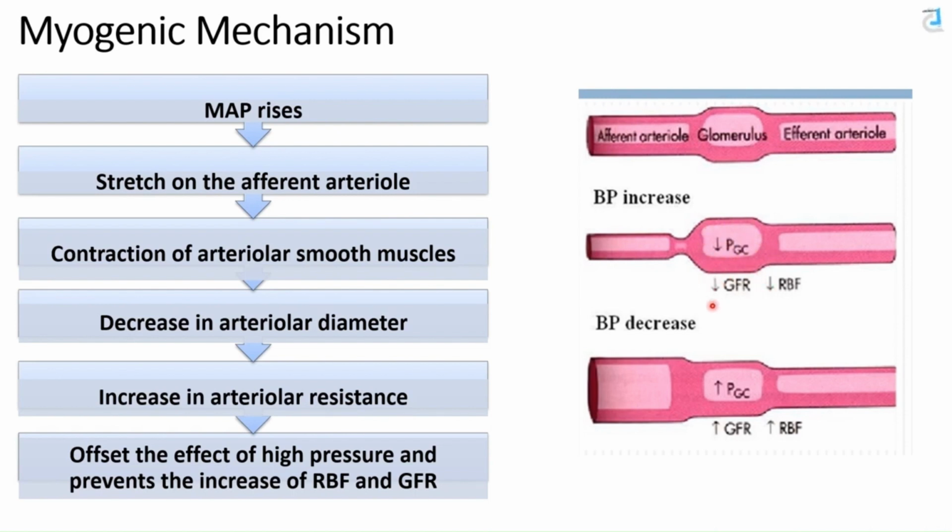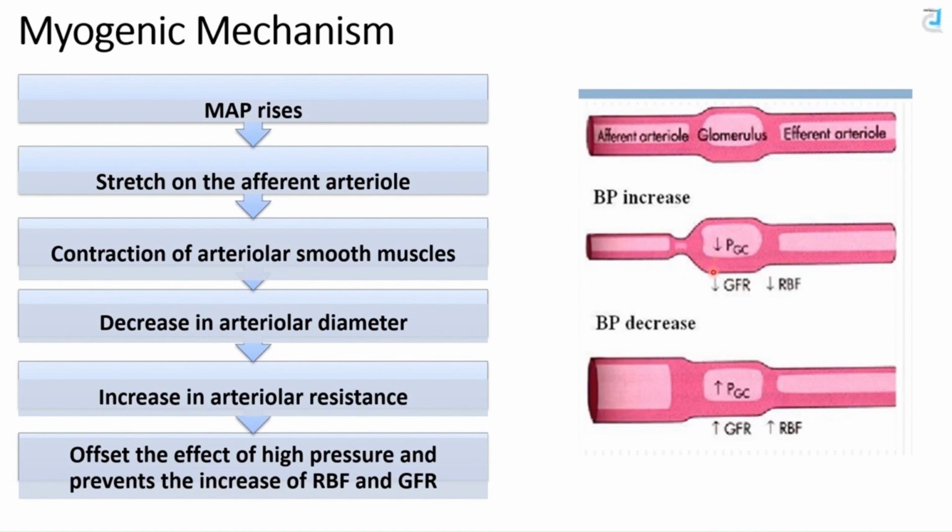The decrease in GFR here doesn't mean that it's going to be lower than normal. No, it's going to prevent the increase in GFR, because now you have two opposing forces. You have one force trying to increase it, that is the increase in pressure. That is going to be opposed by the vasoconstriction, which prevents that increase from being reflected as an increase in hydrostatic pressure.